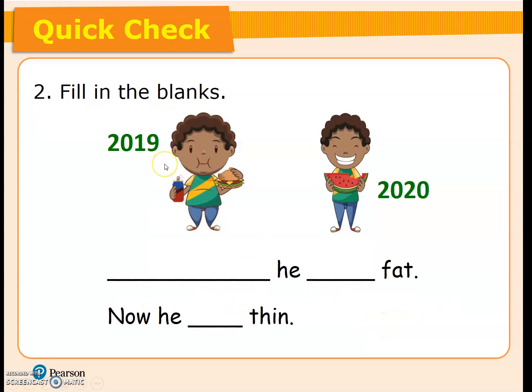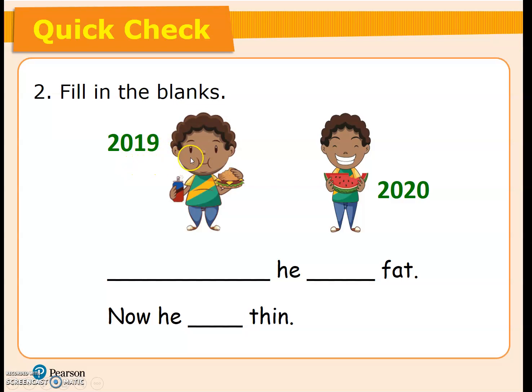Look at this. Now he thin. Now, yes, 2020. Now we are talking about present. So when we are talking about present, we use now he is thin. We use present tense. But what about 2019?